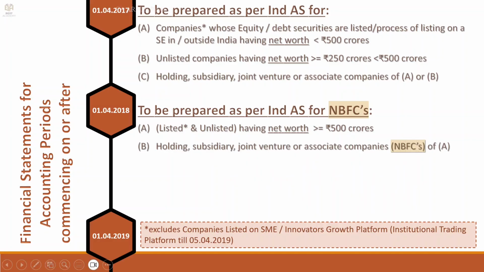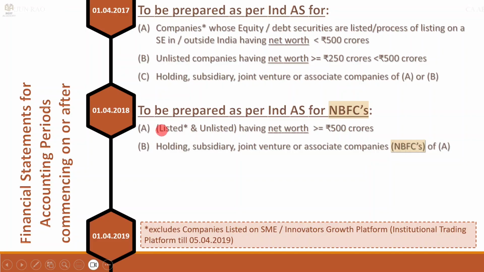Please note that both should be NBFCs, that is the company in point A which is having a net worth of 500 crores or more and the company in point B, both should be NBFCs. Only then this date applies.